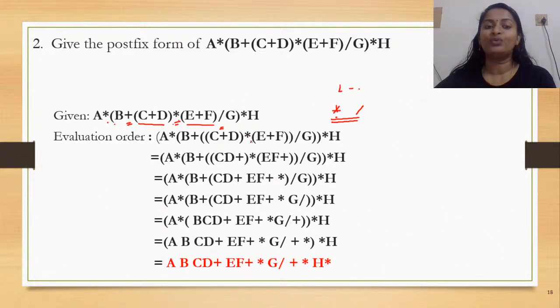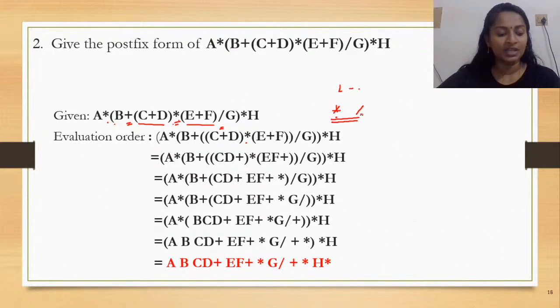Asterisk, right? So first the multiplication has to be done, followed by division. So this is the order. Though they have equal priority, we consider the direction of travel, and which is the operator that we encounter first. We encounter the multiplication first, so we perform that and then followed by division.